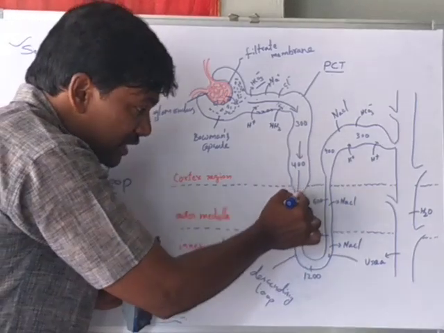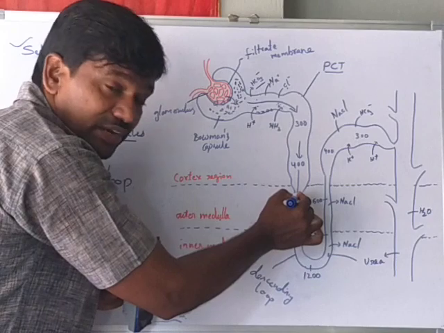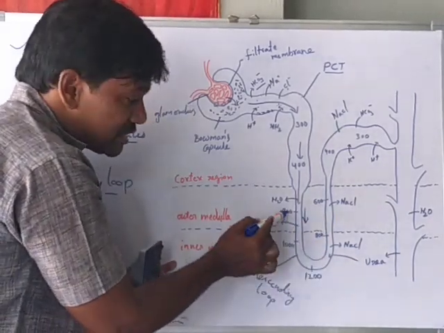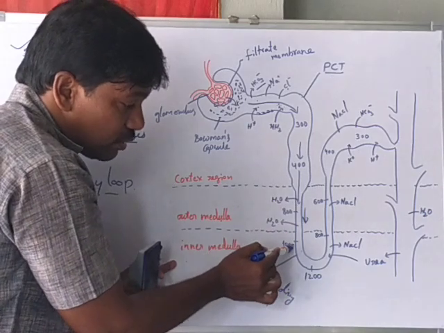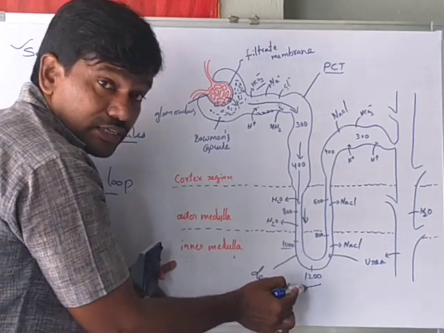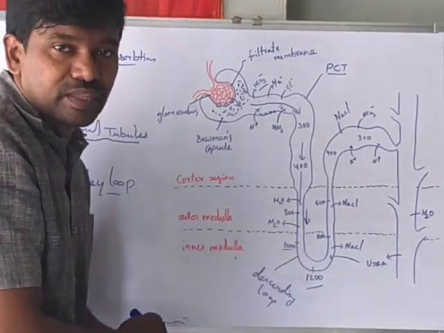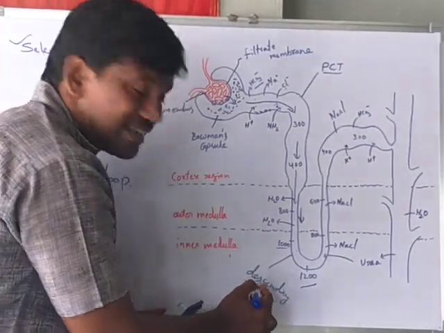So when the filtrate fluid in the descending limb of the Henle loop comes down into the medulla region, the concentration increases. Here we see 800, here 1000, and here 1200 concentration. That means the concentration increases in the filtrate fluid. So this is about the descending limb of Henle.